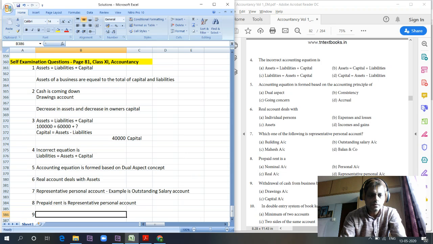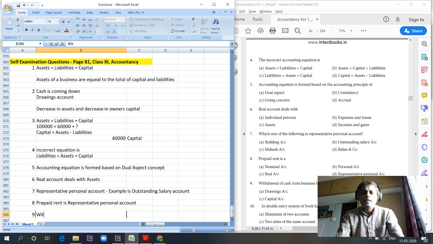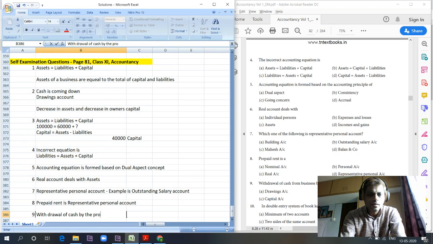Withdrawal of cash from business by the proprietor should be credited to which account? Cash is withdrawn from the business by the proprietor. So what is going out? Cash is going out, so cash has to be credited. That is the rule, right? Credit what goes out. That's the real account rule, and cash is a real account. So withdrawal of cash by the proprietor should be credited to